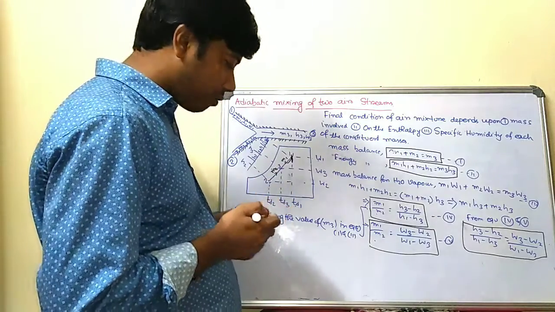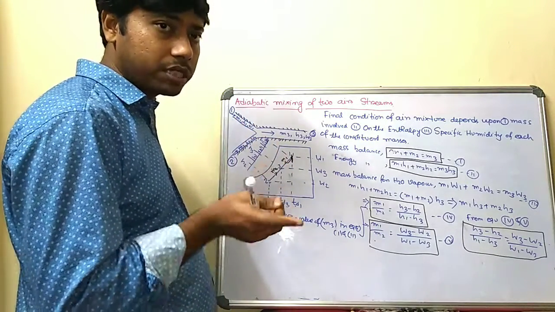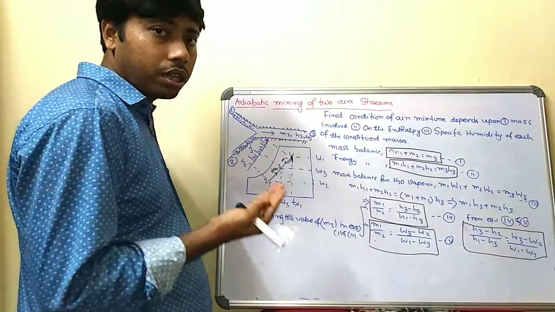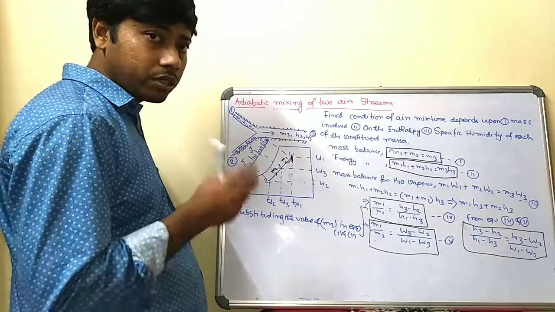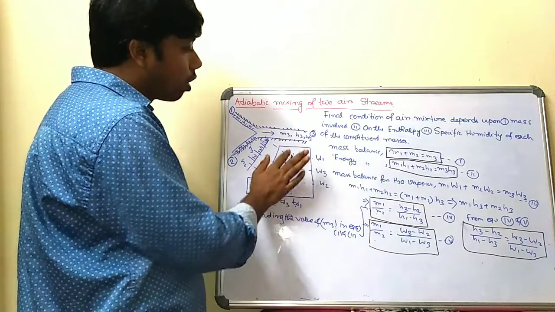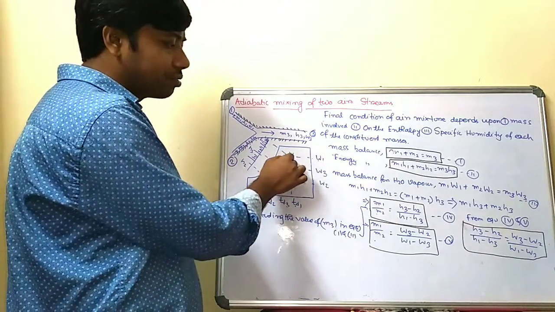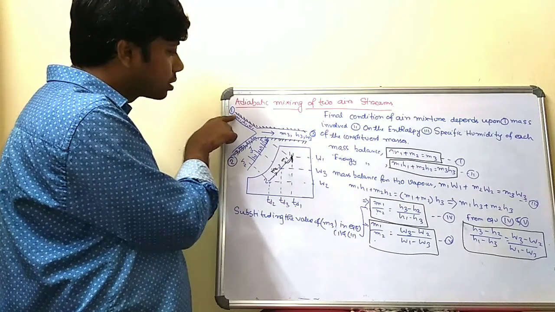For any point in the psychrometric chart, you have to know two properties: either relative humidity with temperature, or specific humidity or dew point temperature. You have to know the two important properties. Here, if you know these, then you can locate state 1, which is the entering air at the particular section, channel 1.